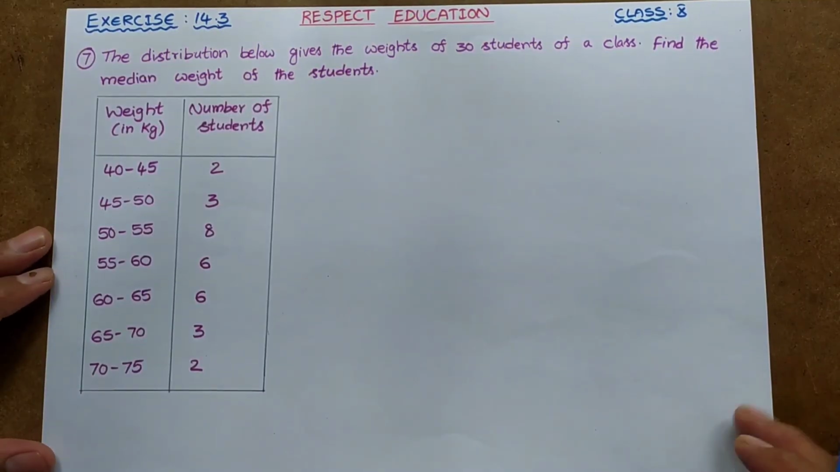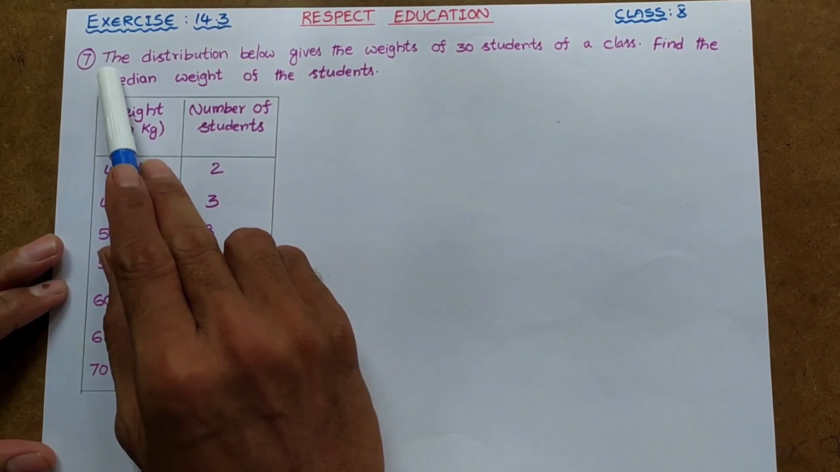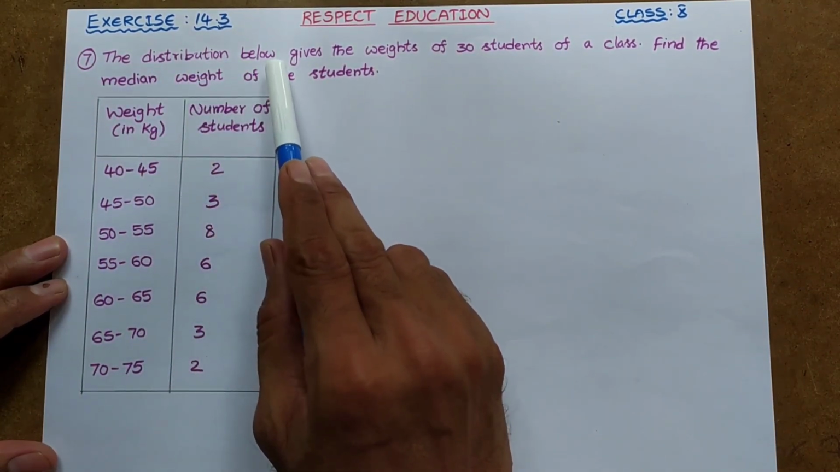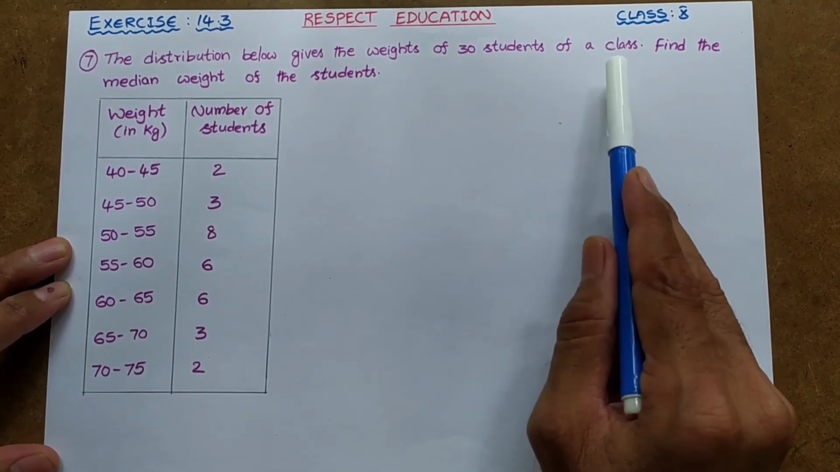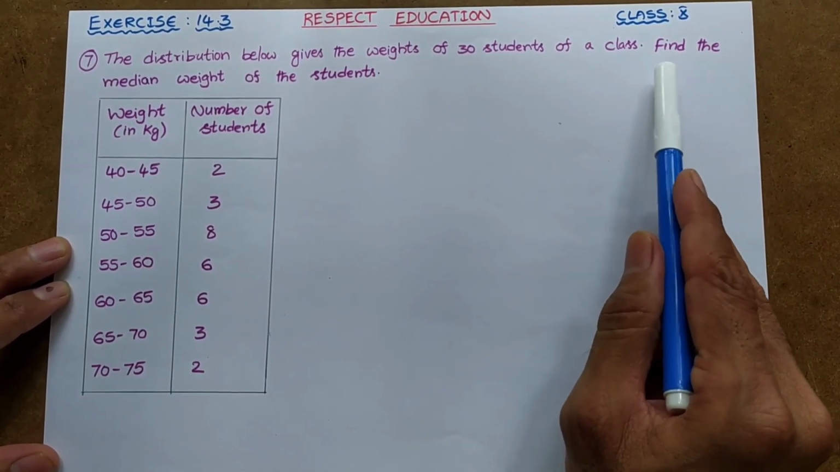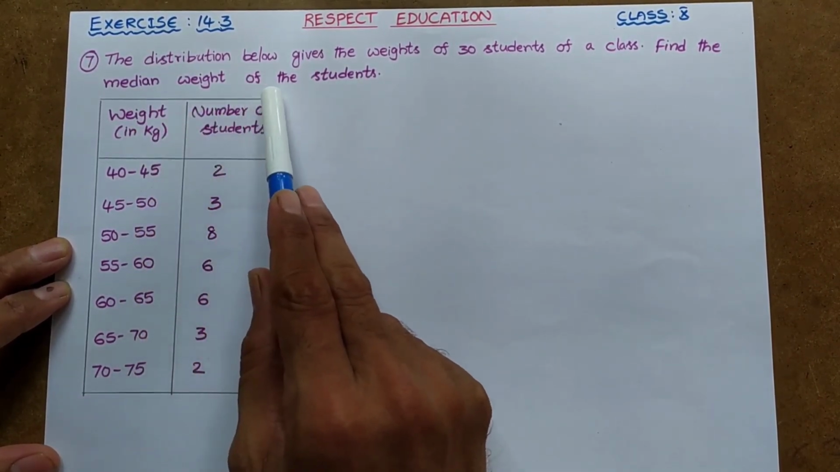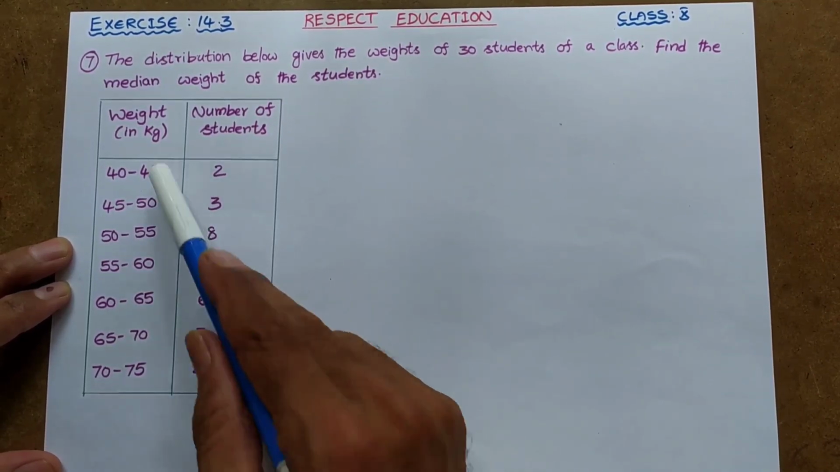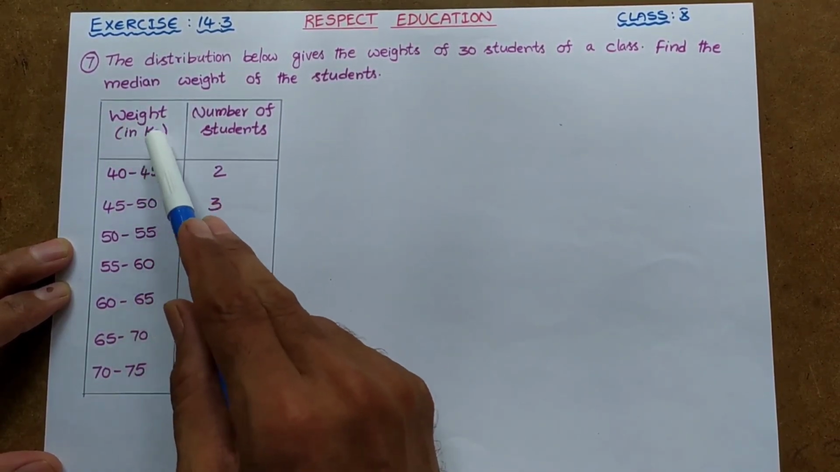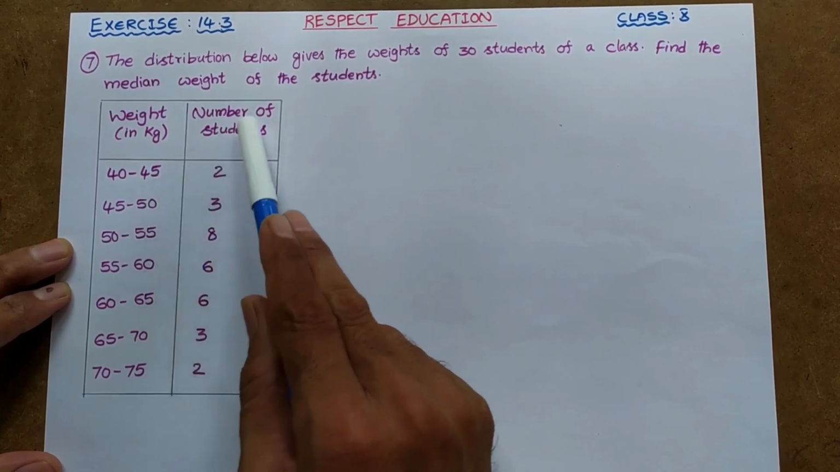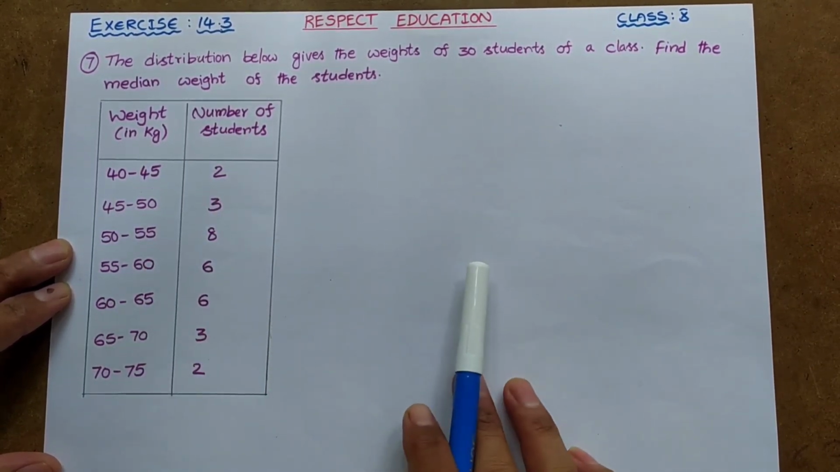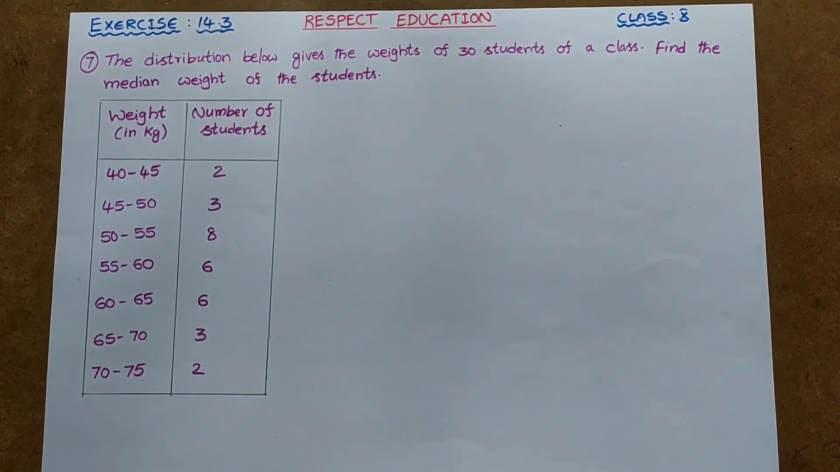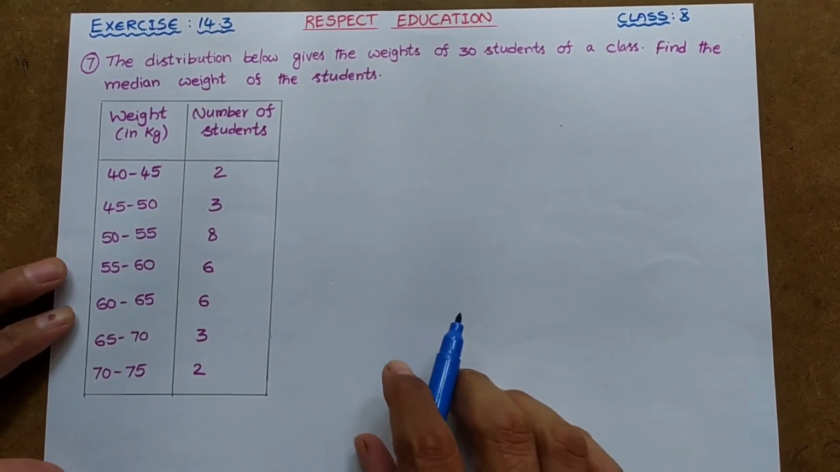Now we see question number 7. The distribution below gives the weights of 30 students of a class. Find the median weight of the students. So here is the data. Weight in kg, 40 to 45 kg, 2 students are there. So here 45 to 50. So this is the given data. Now for this we are asked to find the median.